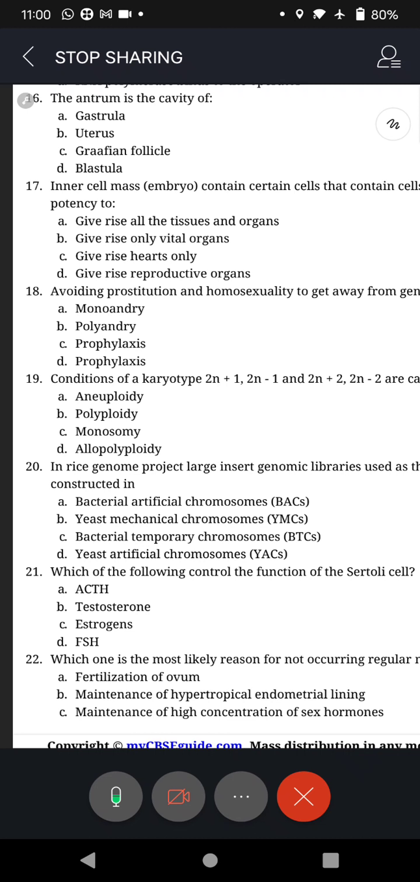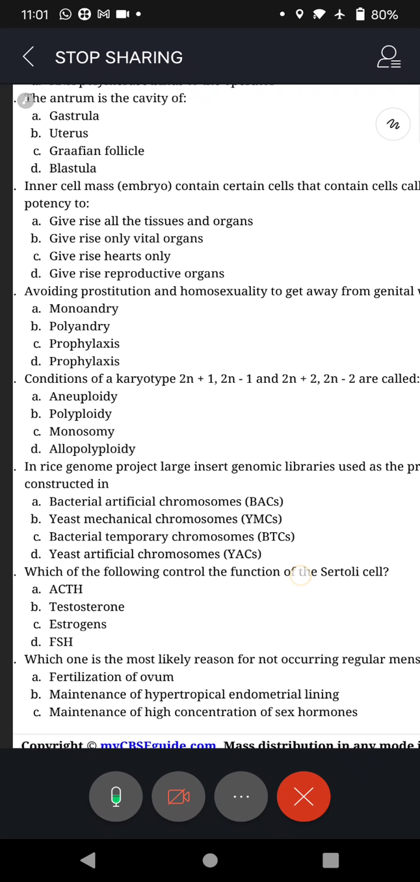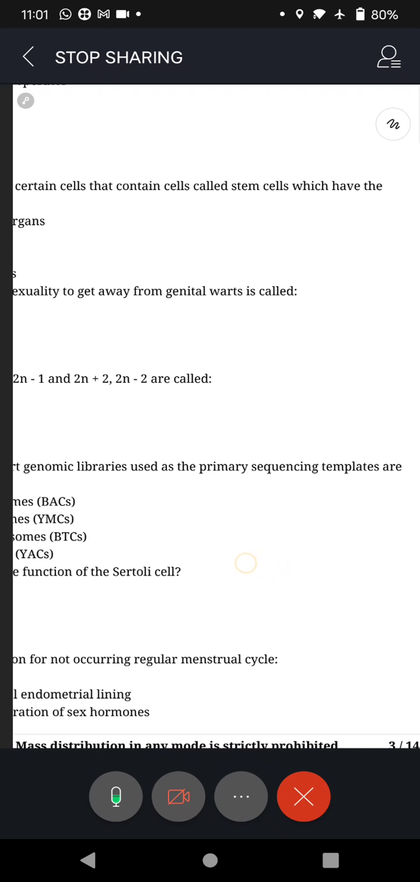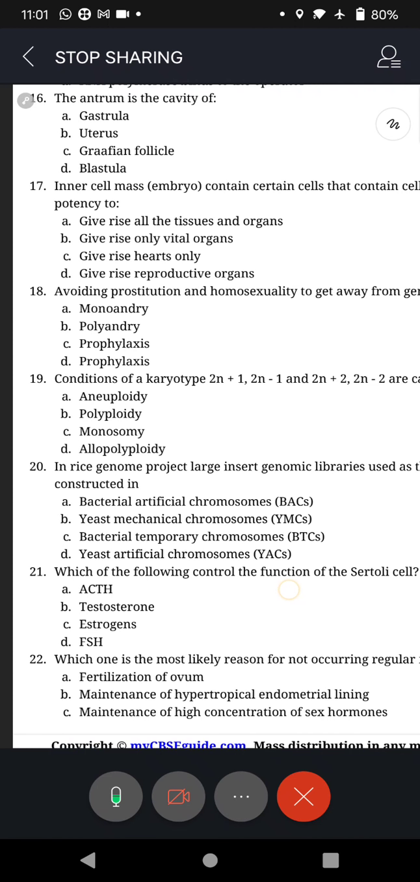polyploidy, monosomy, alloploidy. Ploidy means set of chromosomes. That's why so many ploidies: aneuploidy, polyploidy, allopolyploidy, monosomy. Of course, there also answer is giving clue to Sandeep. Mono means one. Monosomy.